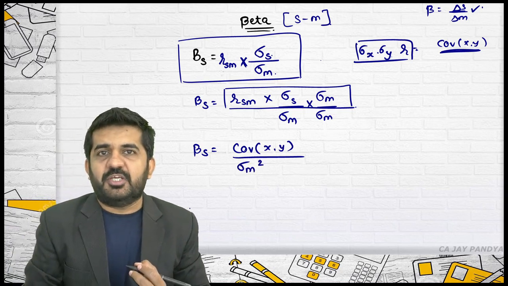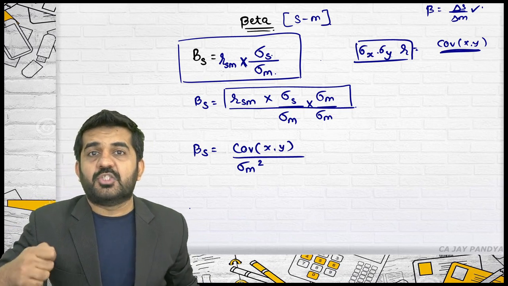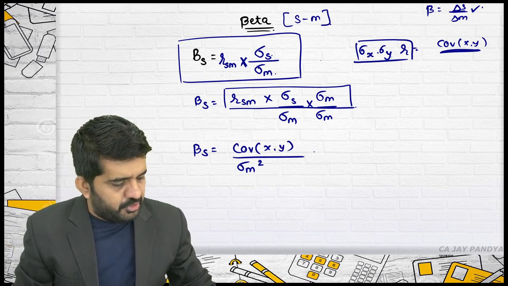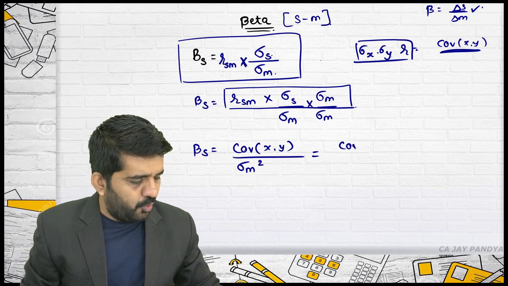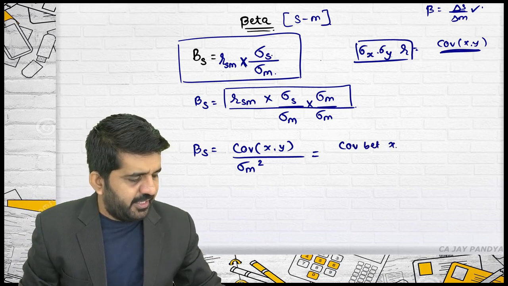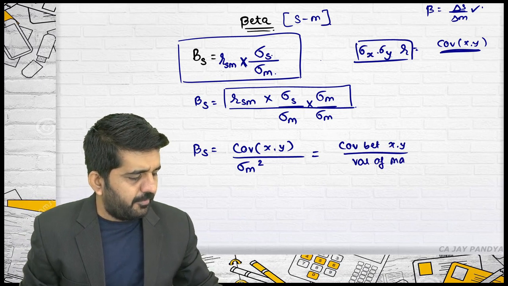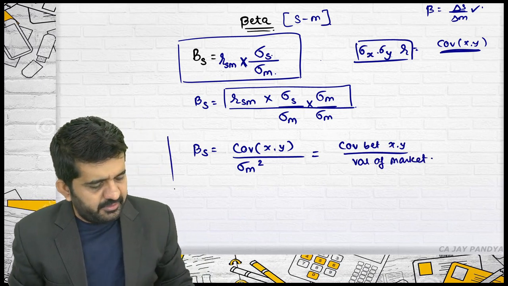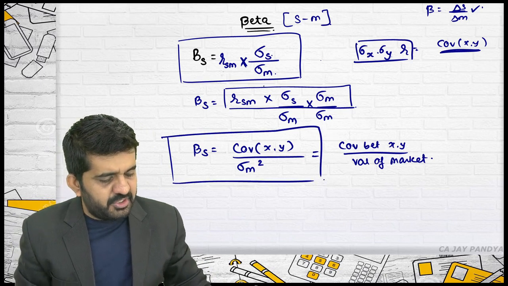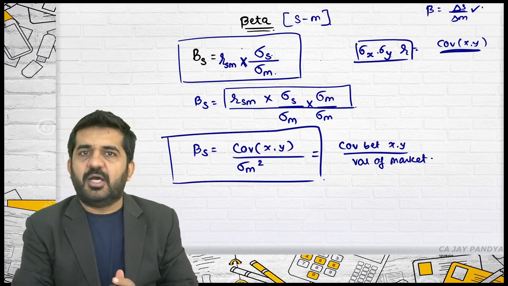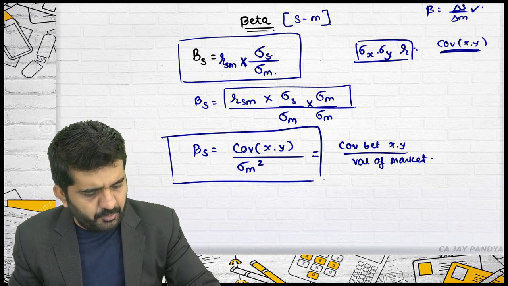What is standard deviation of m squared? Variance of market. So beta can be written as covariance between x and y divided by variance of market. This is the same formula, we have just derived it from the original formula. As per the information available, you can use this formula.